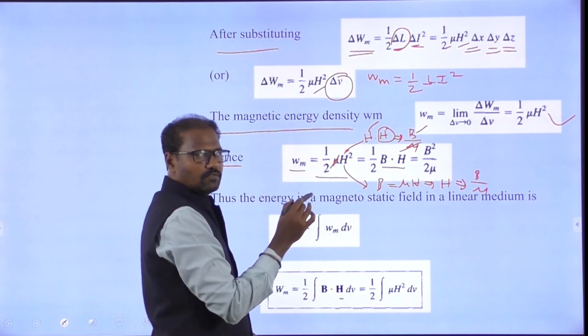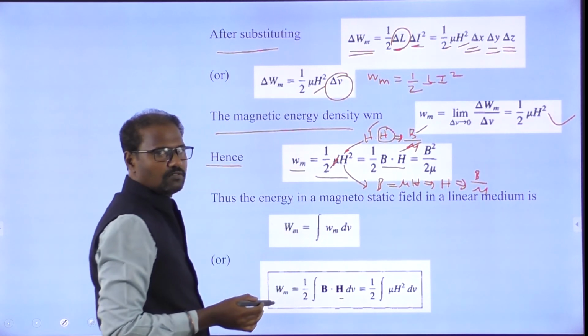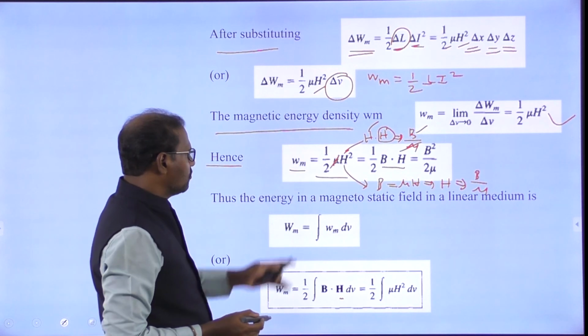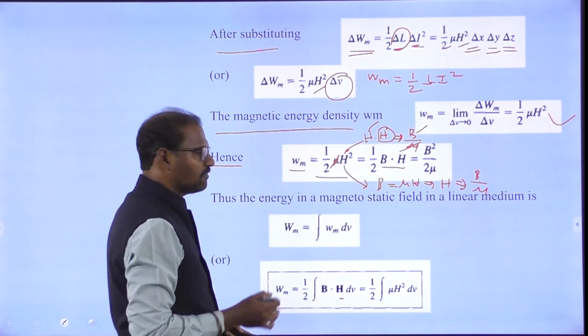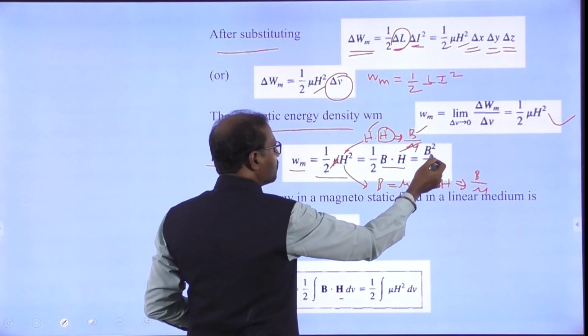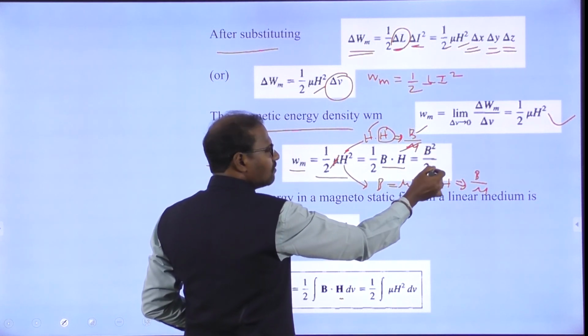The people are using this. So don't panic about it. This is your answer, 1 by 2 mu h squared. They are using different notations for further applications. So ultimately again we are using b is equal to mu h, b into b, b squared by 2 mu.